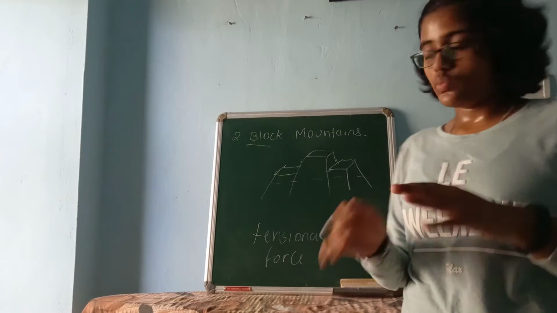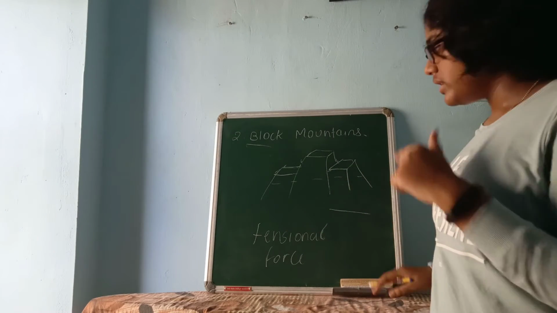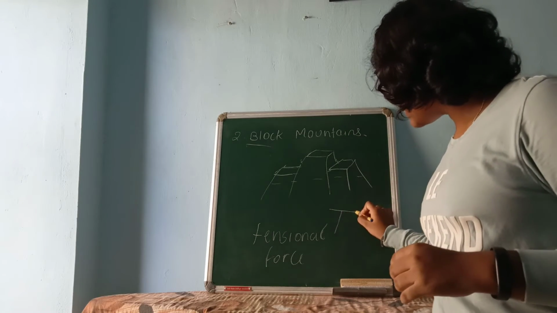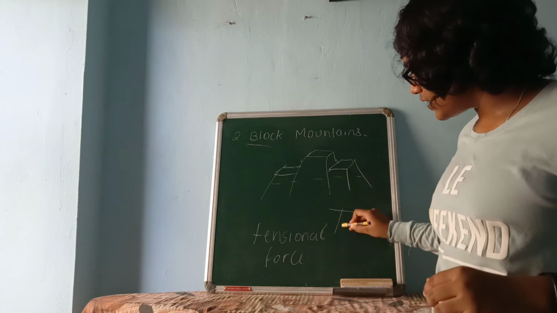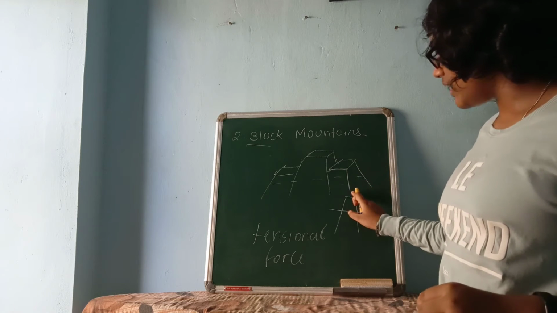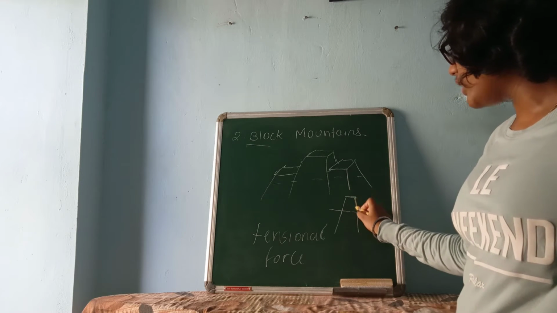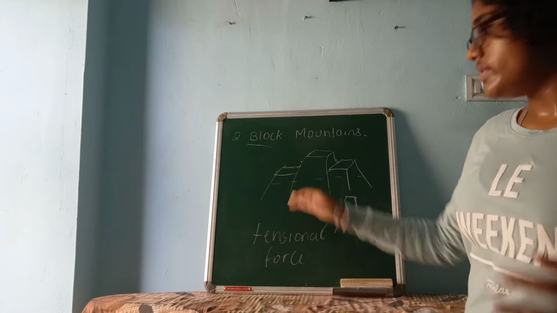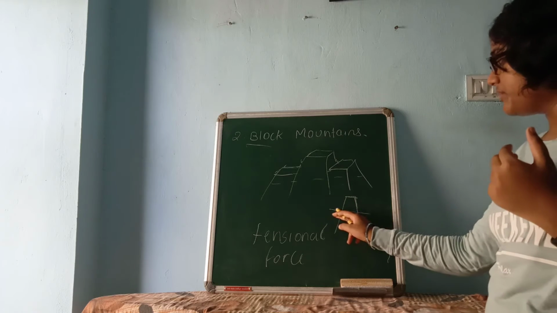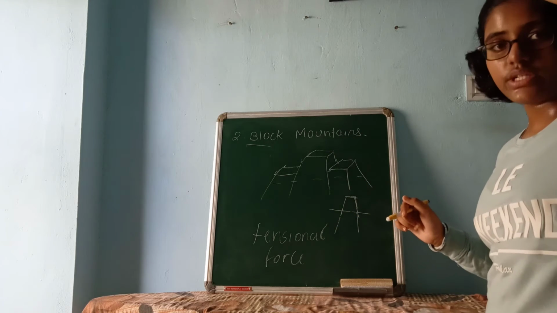When these tectonic plates move, see, there is a land here, plain land you think, and the tectonic plates are moving, and the land here, this part will rise. This part has come up here. So that's why the peak of a block mountain will be flat. The block mountain's peak will be flat because it had come from a plain land. It had been raised, uplifted.